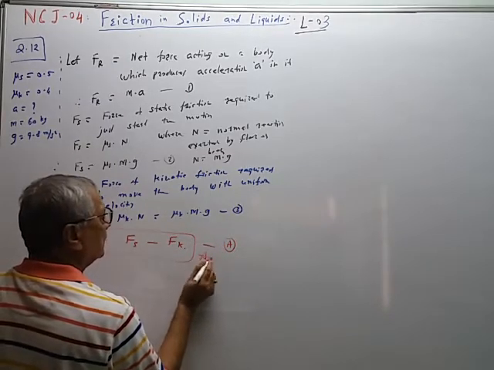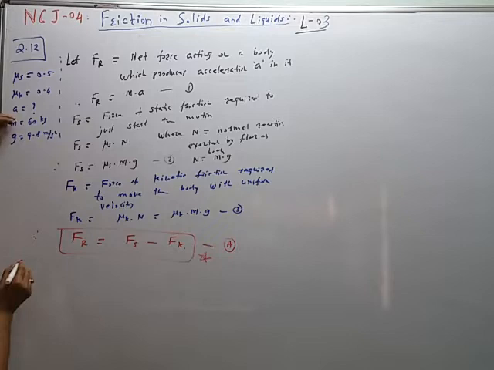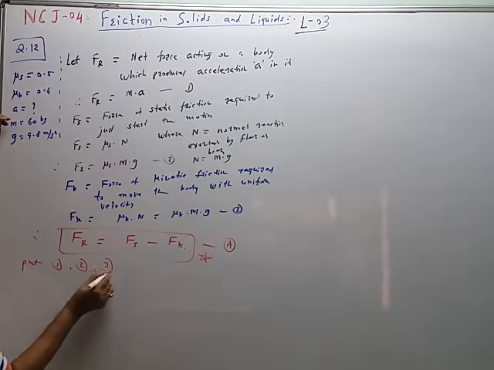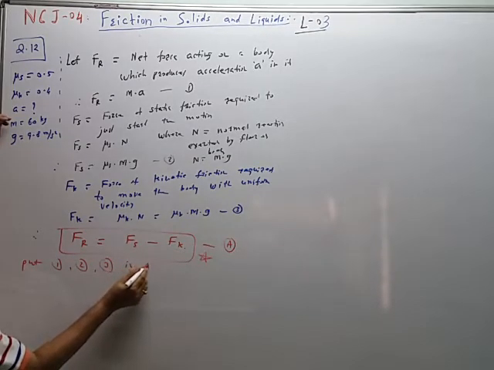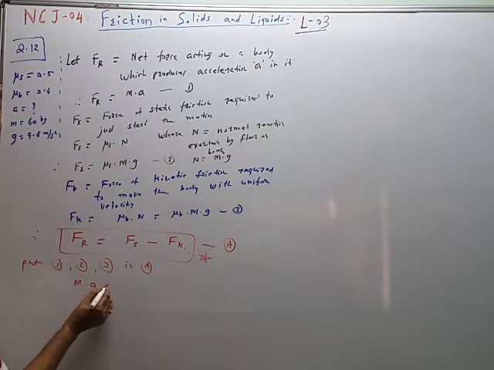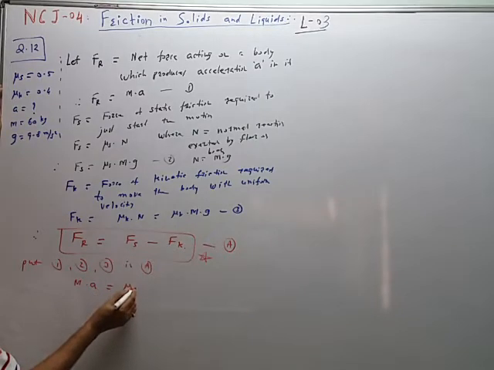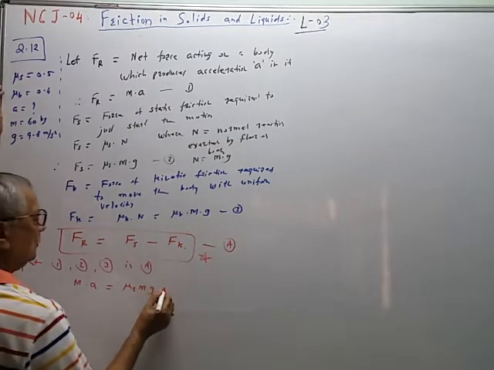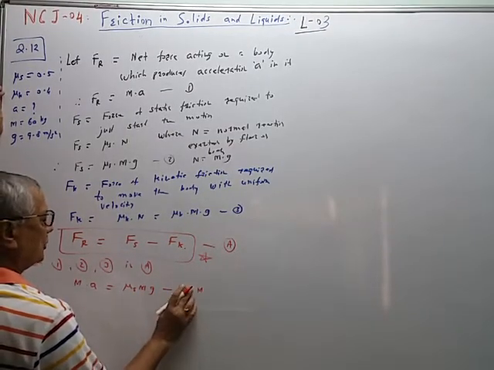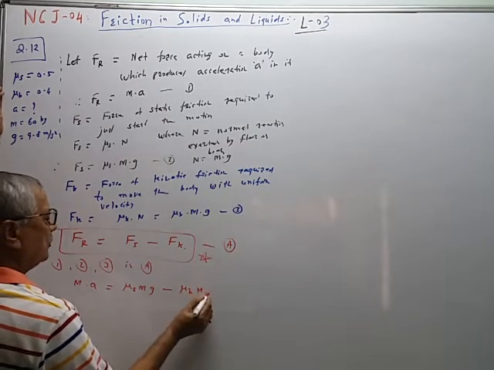This is equation A. So put 1, 2, 3 in A. So we get mass into acceleration is equal to mu s into m into g minus mu k into m into g.